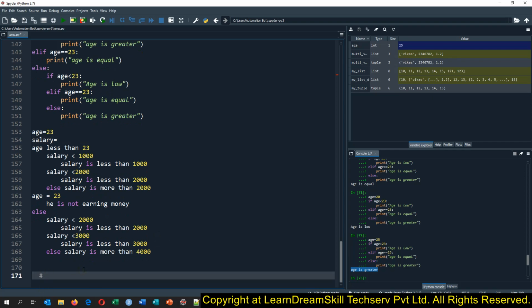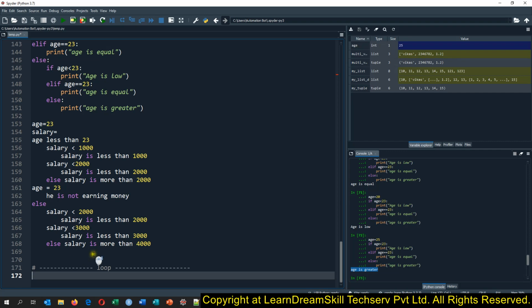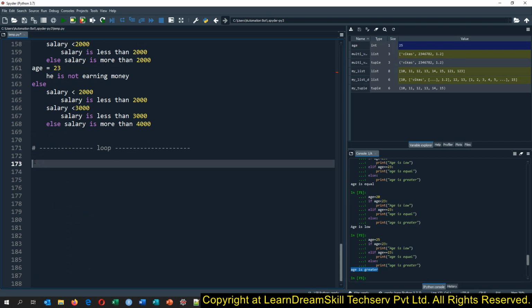Now we will learn about loops, and why loops are used. Whenever you want to perform the same kind of operation on multiple objects, or multiple kinds of operations on the same object, in that case you will have to use a loop.